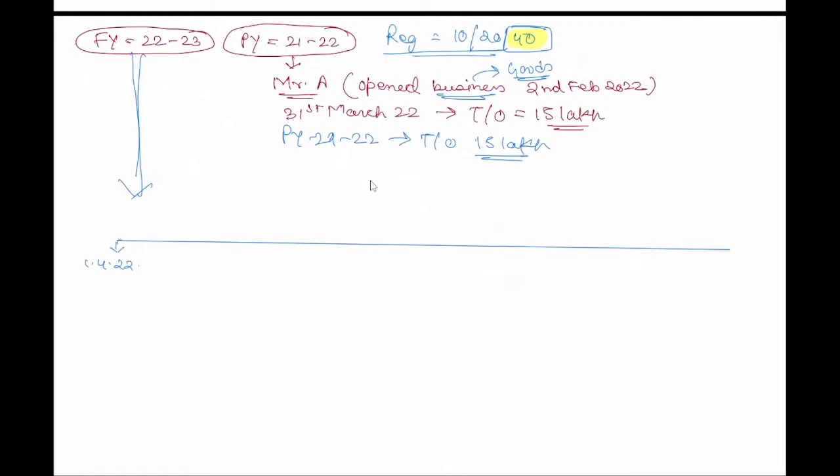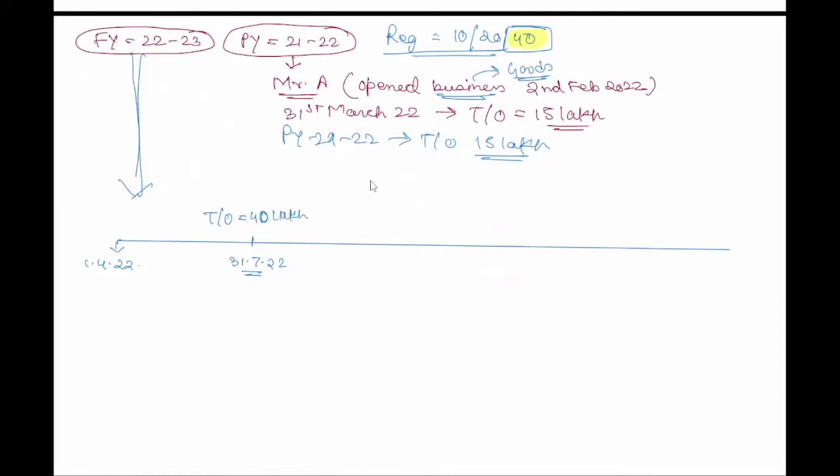Say on 31st of July 2022, his turnover was, let's say for easier, 40 lakhs. So now he is eligible to get registered.